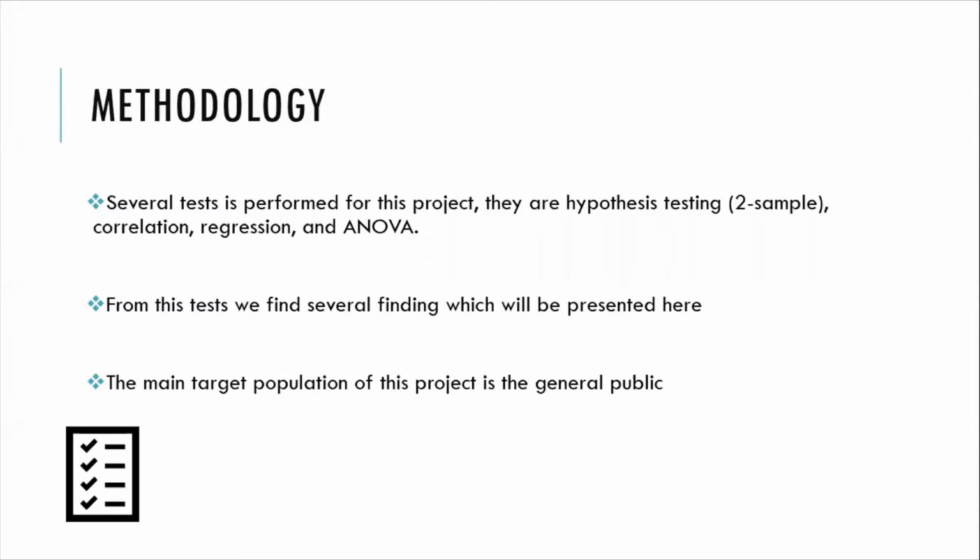Next is the methodology of the project. Several tests are performed for this project. They are hypothesis testing with 2 samples, correlation, regression, and ANOVA. From these tests, we find several findings which will be presented later. The main target population of this project is the general public because video games are a popular way of entertainment and everybody knows and enjoys it.